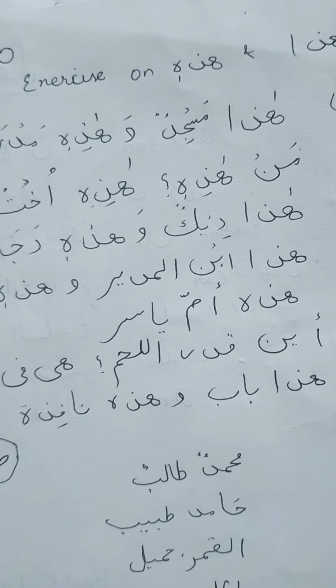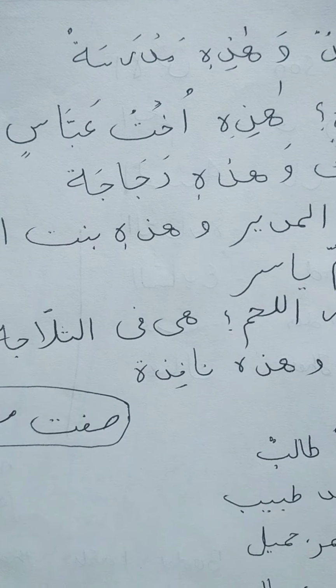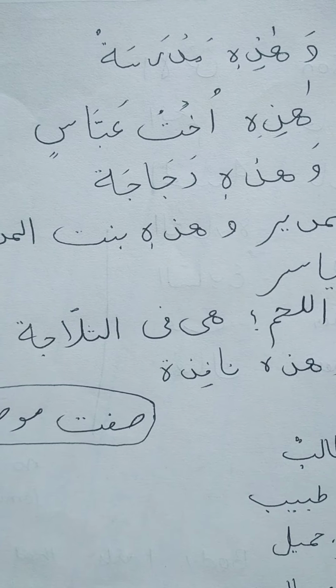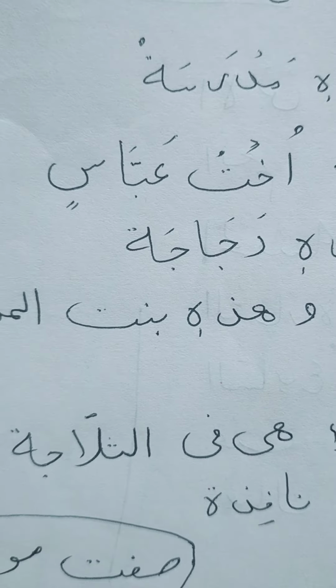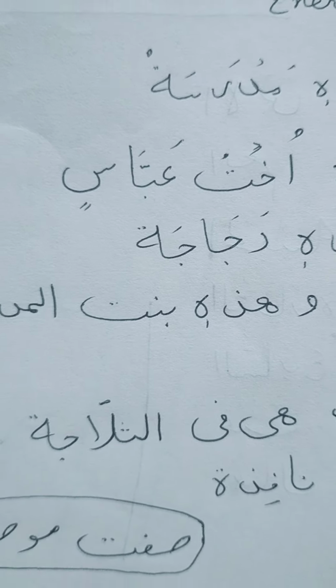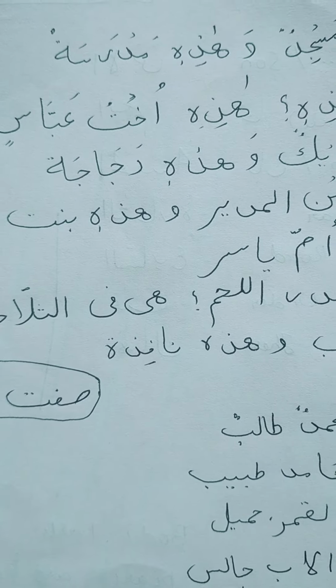Man hazihi? Who is this? Hazihi Ukhtu Abbasin. This is Abbas's daughter. So Ukht is daughter in Arabic. Ukhtu Abbasin, Abbas's daughter, hazihi. So it's female. Haza Dikun wa Hazihi Dajajatun.